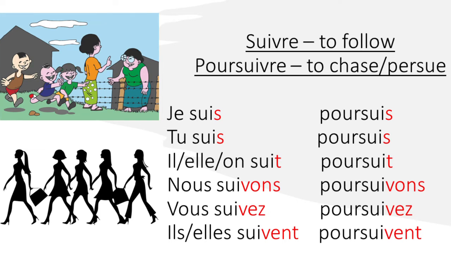And for the plural subject pronouns, we just take the R, E off and put O and S for nous, which makes this last syllable be pronounced von. Put EZ on for vous, which makes it pronounced vay. And for ils and elles, we put an ENT on, which makes us emphasize the V sound.